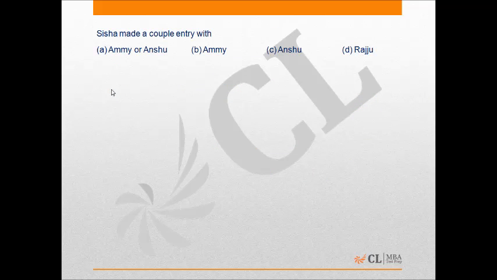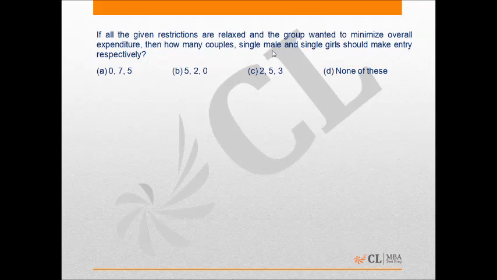In the next question, it is asking Shisha made a couple entry with, as we have already deduced, Shisha made couple entry with Anshu. So option C is the correct answer. Coming to the last question of this set, here it is given that if all the given restrictions are relaxed and the group wanted to minimize overall expenditure, then how many couples, single males and single girls should have made entry respectively.